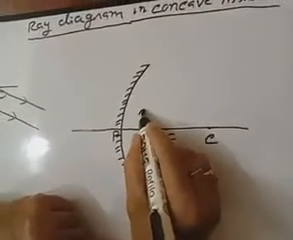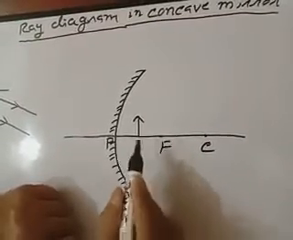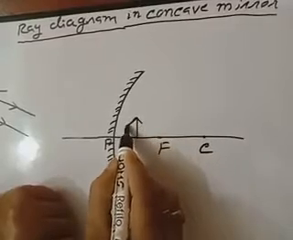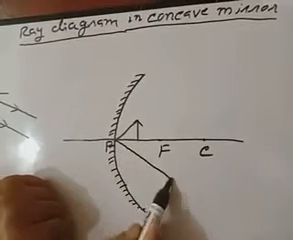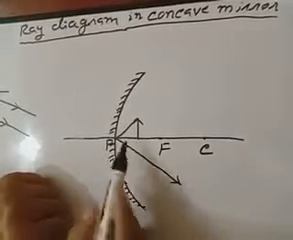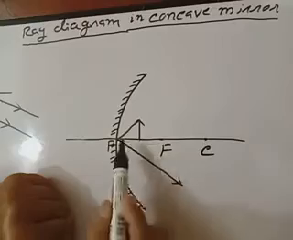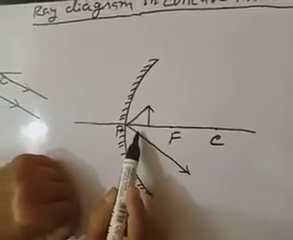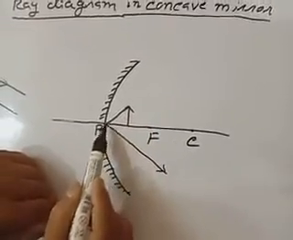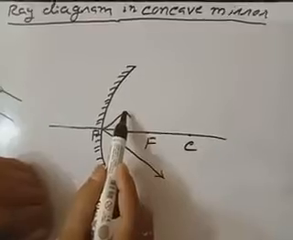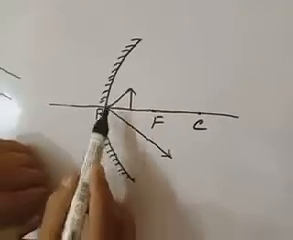Here I have placed the object in between pole and principal focus. Then you see, first one ray will be incident at the pole. After that it will be reflected. Do you know what rule it will follow? It will follow the second law of reflection. We will consider this a normal, this the angle of incidence and this the angle of reflection. We know the second law of reflection: angle of incidence is equal to angle of reflection. So one ray will be incident at the pole, and after that it will be reflected by the second law of reflection.